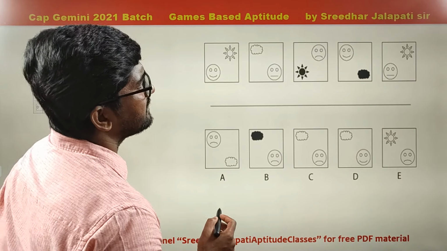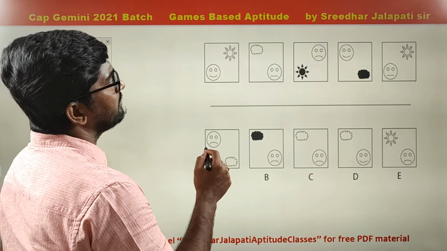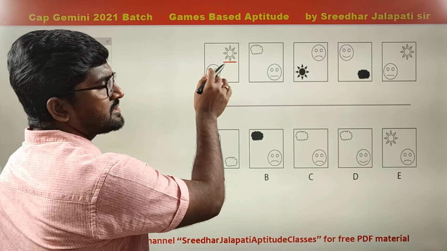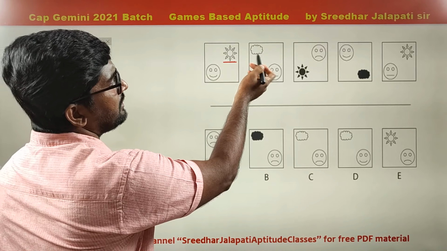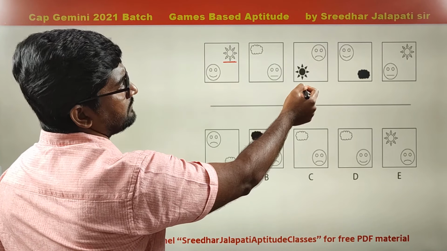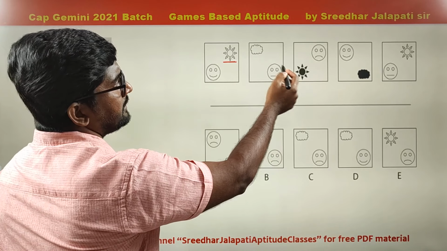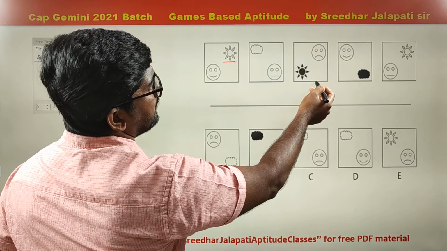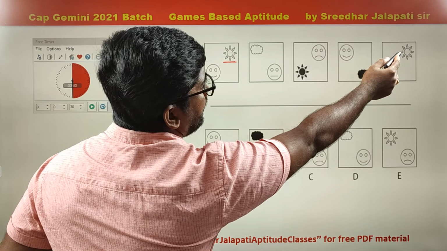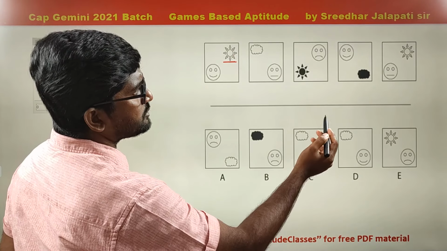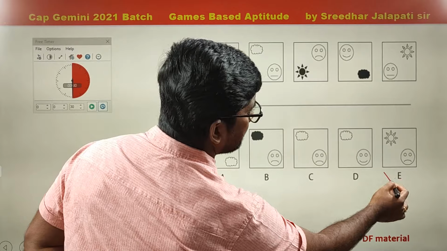Right, let's see what is the answer here. Again, appears to be quite simple one. Now here, star is on the top right, like sun is on the top right. Again, cloud left side, right. Next, star shifted to bottom left, right. So right, left, again left, next right. Now sun is on the top right. Next, cloud should be left. Next should be cloud. It cannot be star, sun. So E eliminated.